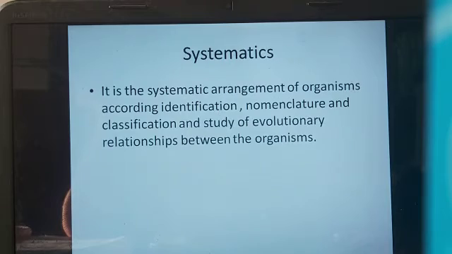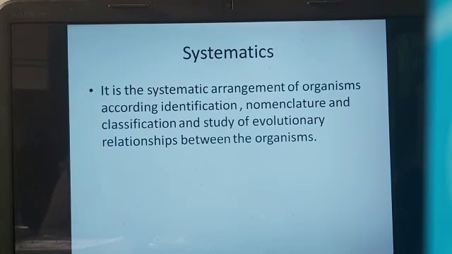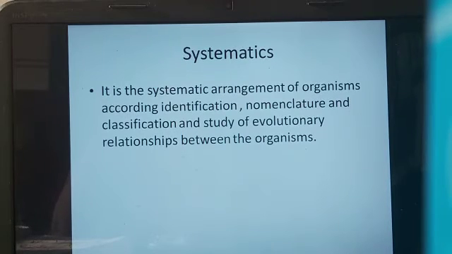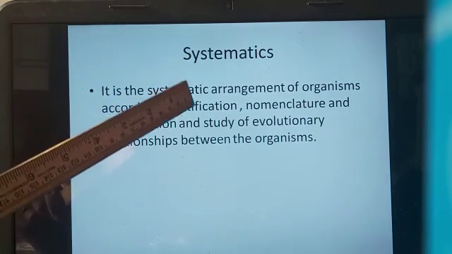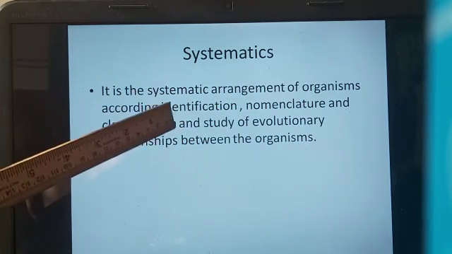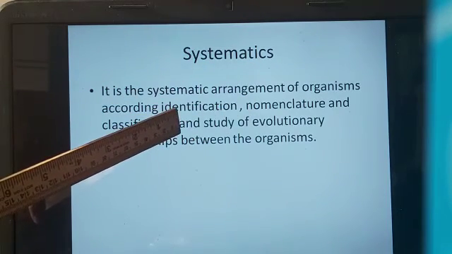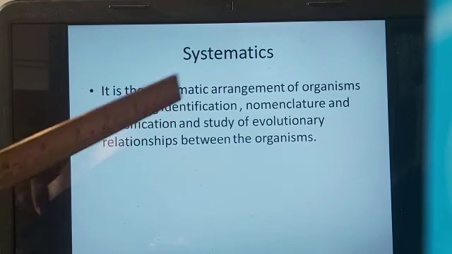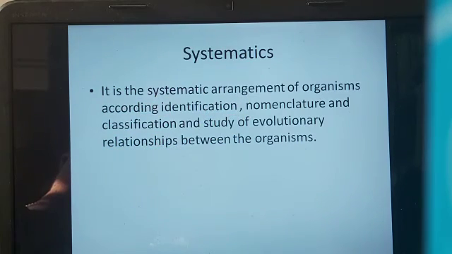Now let us understand another word that is known as systematics. Systematics is a systematic arrangement of organisms according to identification, nomenclature, classification, and the study of evolutionary relationship between the organisms. Now here, the first part, identification, nomenclature, classification, is taxonomy. So systematics includes taxonomy as well as the evolutionary relationship between the organisms.